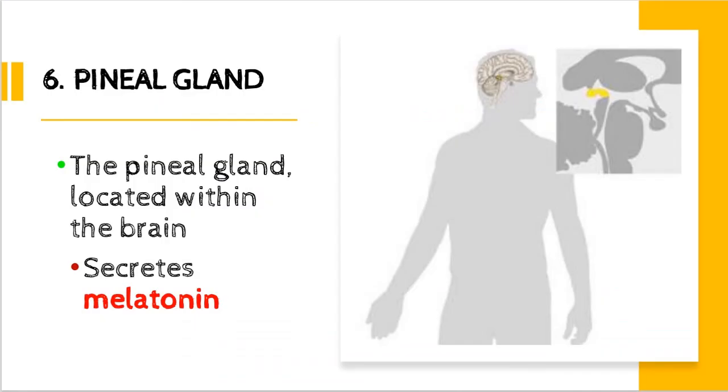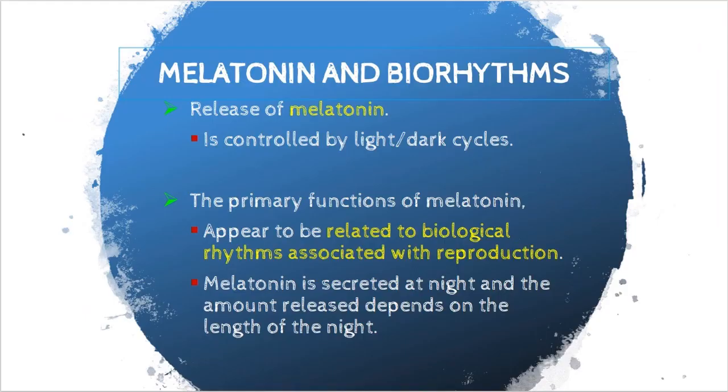Pineal gland. The pineal gland is located within our brain, and it produces a hormone we call melatonin. The release of melatonin is controlled by the biorhythm. So what is biorhythm? Biorhythm is a cyclic pattern in the physiology or functioning of any organism. In this case, melatonin is controlled by the light and dark cycle.